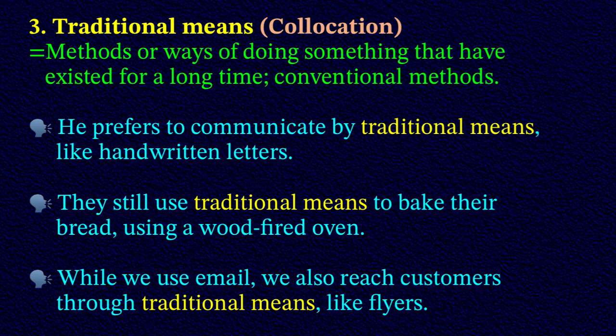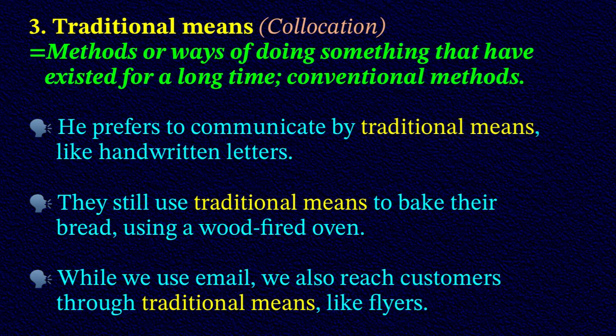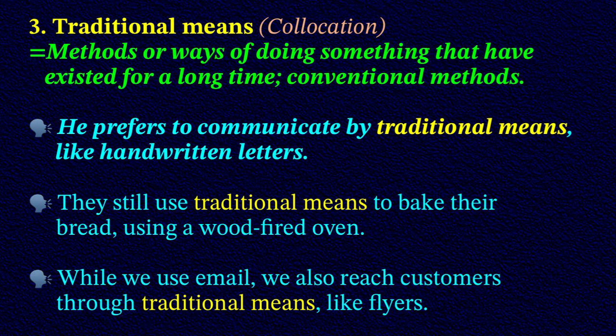3. Traditional means. Collocation. Traditional means methods or ways of doing something that have existed for a long time, or conventional methods. He prefers to communicate by traditional means like handwritten letters.